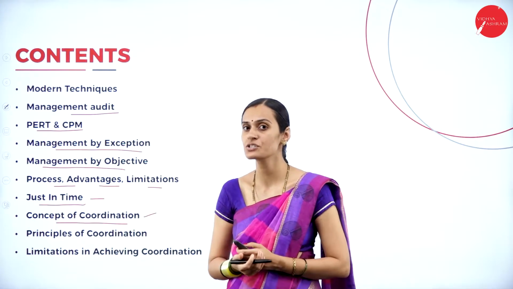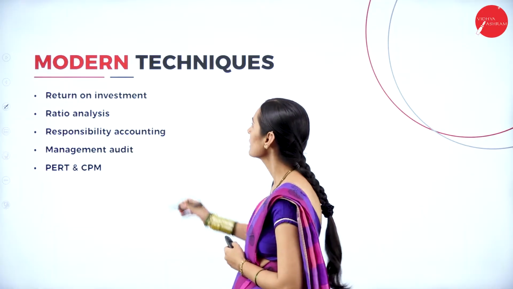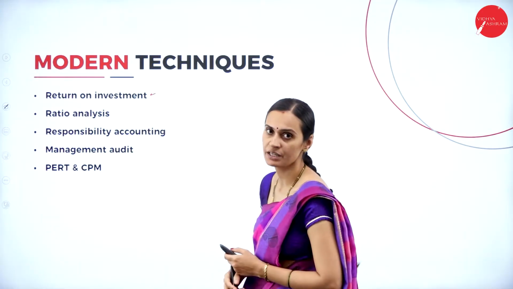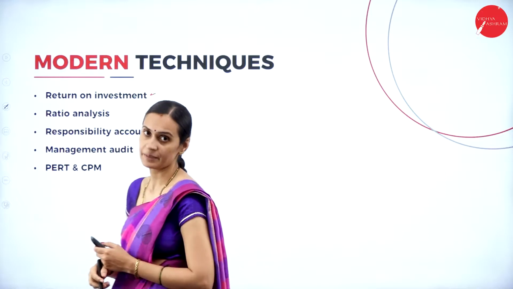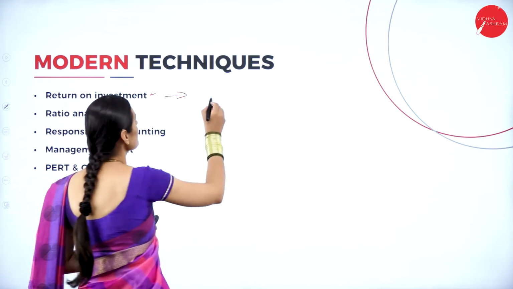Yes, let us start the session with the modern techniques of controlling. The first one is return on investment, ROI. Return on investment is about capital investment.